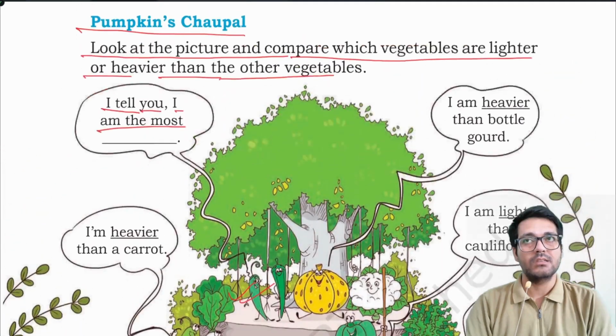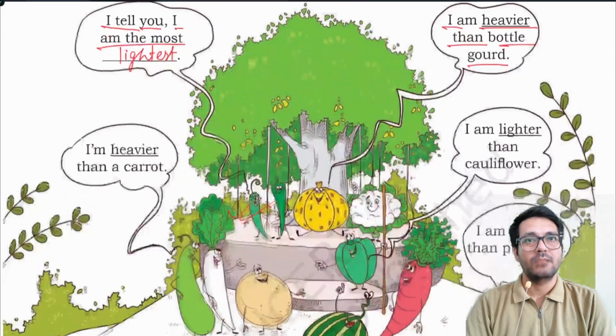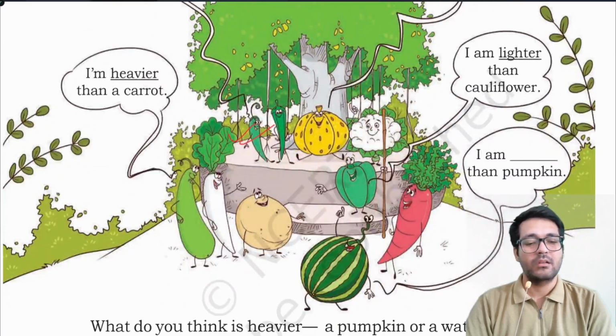This green chili says, I am lighter than bottle gourd. This pumpkin says, I am heavier than bottle gourd. I am heavier than a carrot.